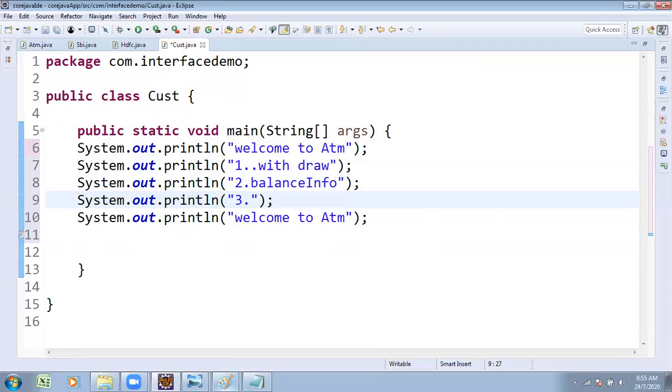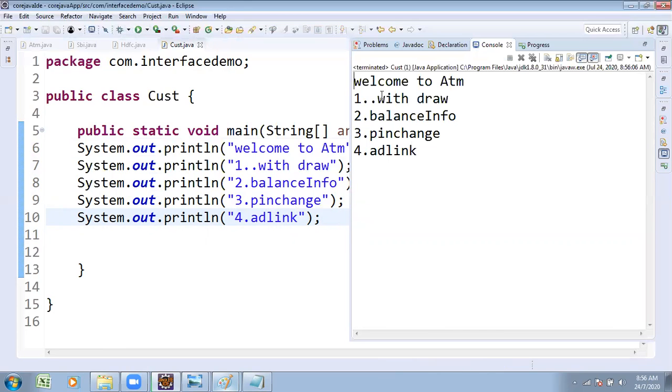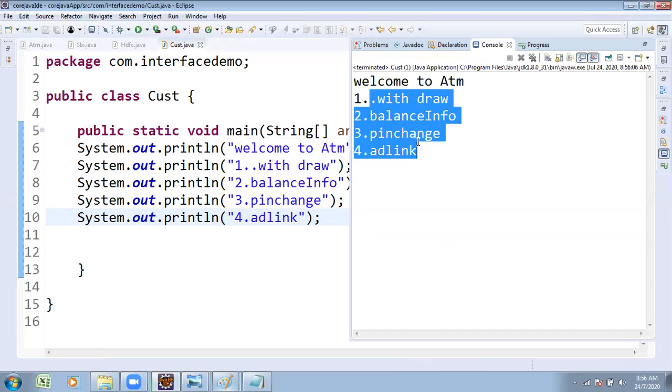3 for pin change. Not only pin change, transfer is also possible nowadays. Deposit is also possible. Ever so many things. 4 for Aadhaar link. The statements are executing up to this part. I will modify the code. Started execution. It goes to ATM, showing like this.